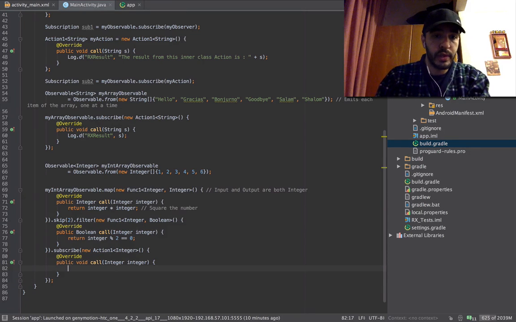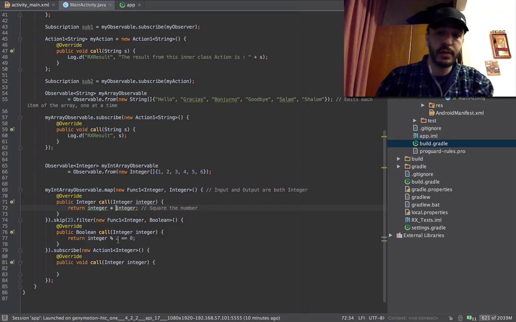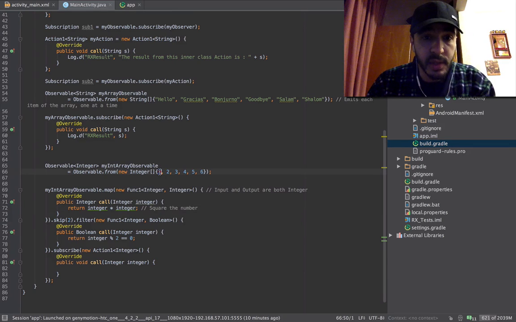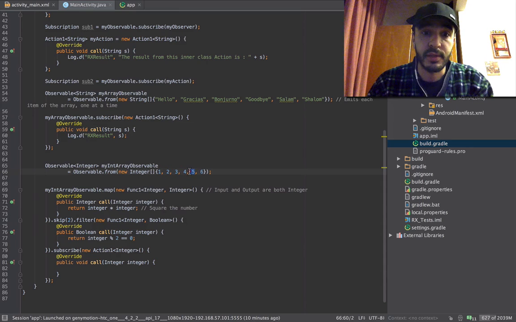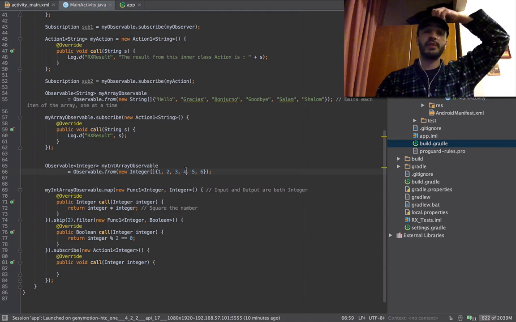Okay. We get an integer back, which is the result of these two being multiplied, and it's going to be filtered through here, and it's going to skip the first two. So this is skipped, and this is skipped. You're not going to get this, and you're not going to get this. So you're going to get the 4 and the 6. So you're going to get 16 and 6 times 6, 36.